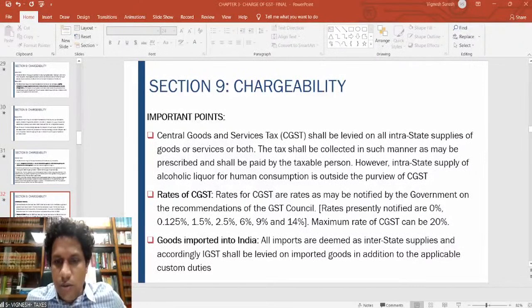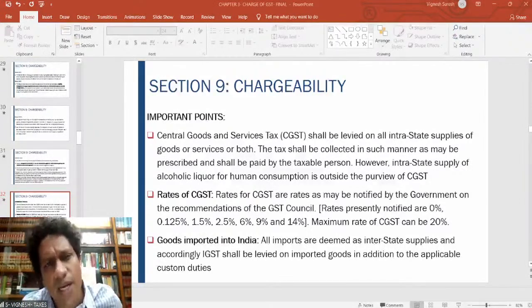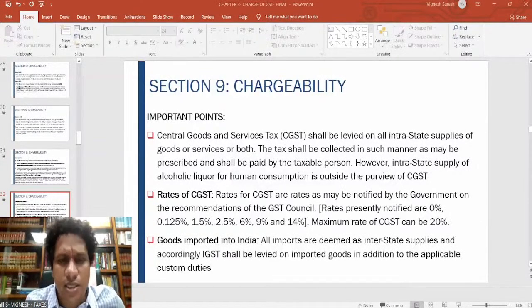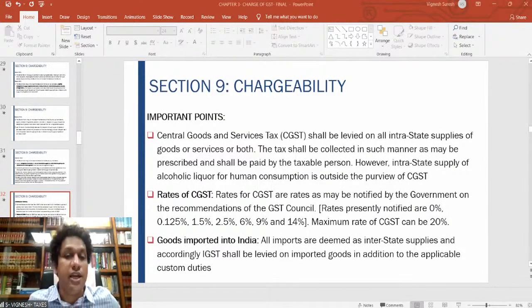Sir, as supply to tourist is not treated as intrastate supply, will it be treated as interstate supply and residuary clause? It has a section separately which is given, that is section 15. It clearly says supplies to the tourist. So therefore, it will be covered in section 15 of the IGST Act.